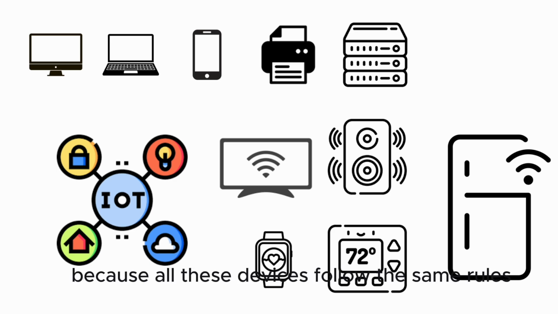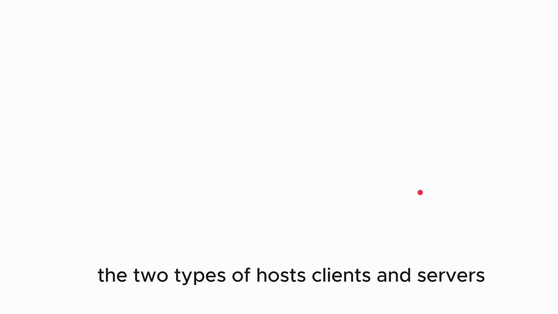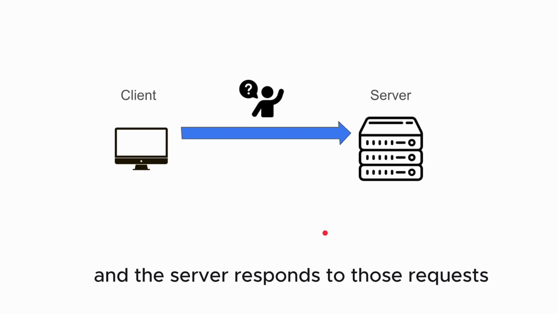Why is this important? Because all these devices follow the same rules for how they communicate to the Internet. There are two types of hosts, clients and servers. Clients initiate or send a request for information, and servers respond to those requests.